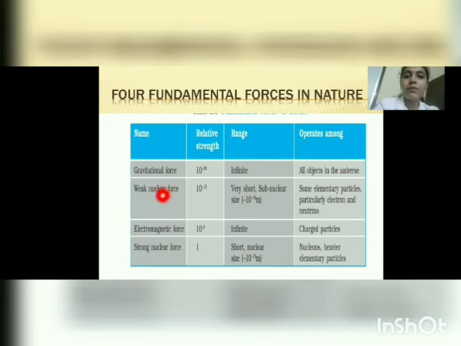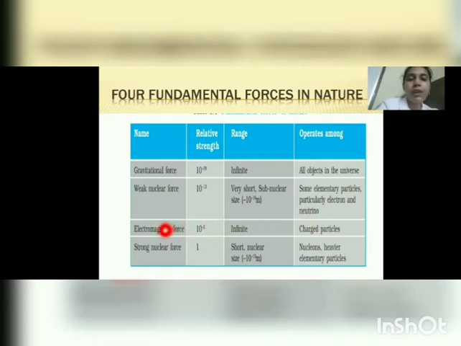And the next force is weak nuclear force. Compared to the strong nuclear force, the strength of weak nuclear force is 10 raised to minus 13 times. And it is very short range. The nuclear force operates only within a very small distance, about 10 raised to minus 16 meter. And some elementary particles like electron and neutrinos are subjected to this weak nuclear force. It cannot operate among all the particles in this universe.